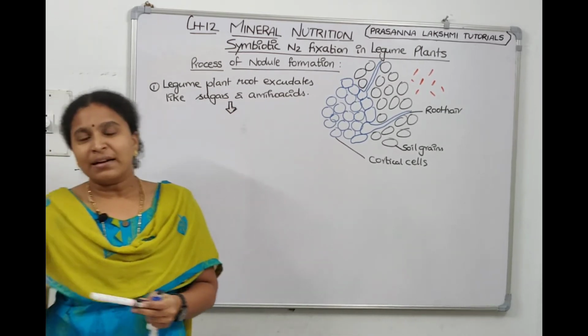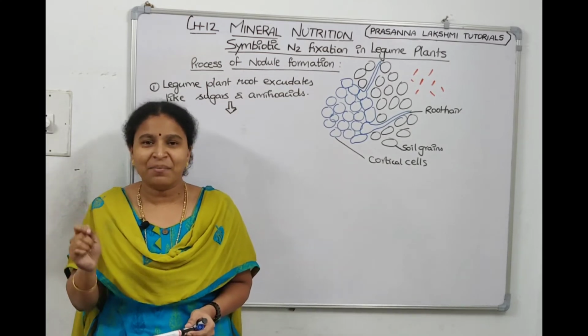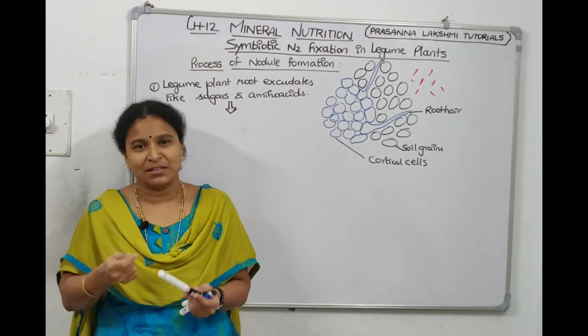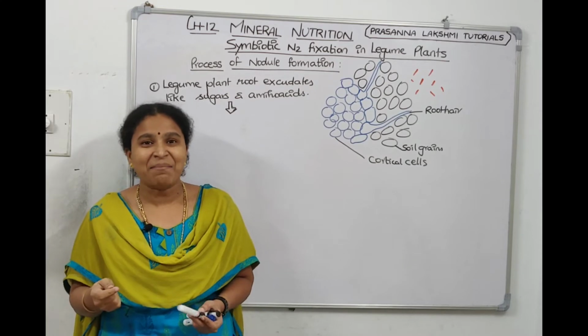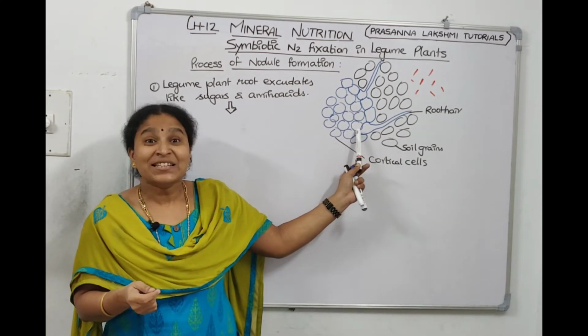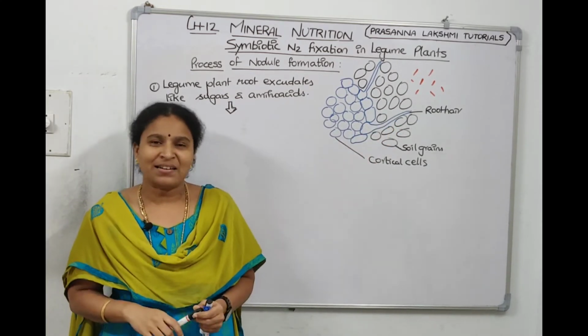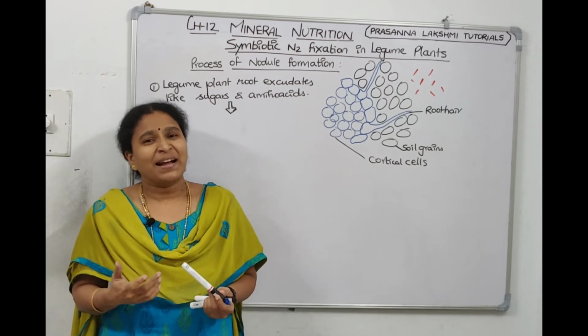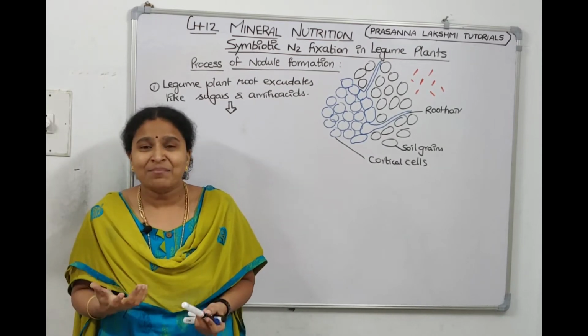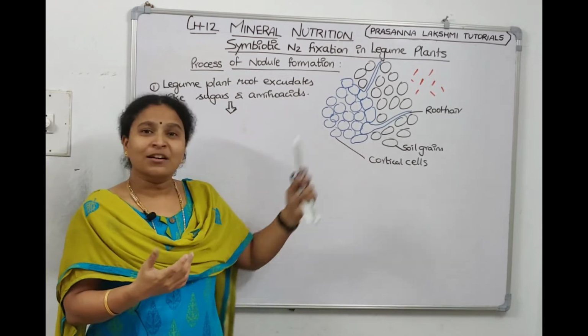Now if I want to attract a small child, I'll keep a chocolate in my hand, so the child will come towards me to take the chocolate. In the same manner, the plant is releasing sugars to attract the bacteria. And then the next step will be bacteria gets attracted and comes and accumulates near the root hairs.